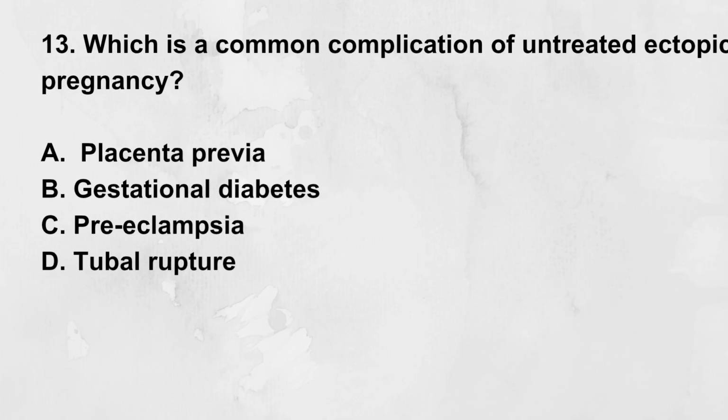Which is a common complication of untreated ectopic pregnancy? A. Placenta previa. B. Gestational diabetes. C. Preeclampsia. D. Tubal rupture. Correct answer: D. Tubal rupture. Untreated ectopic pregnancy can cause tubal rupture, leading to internal bleeding and shock.